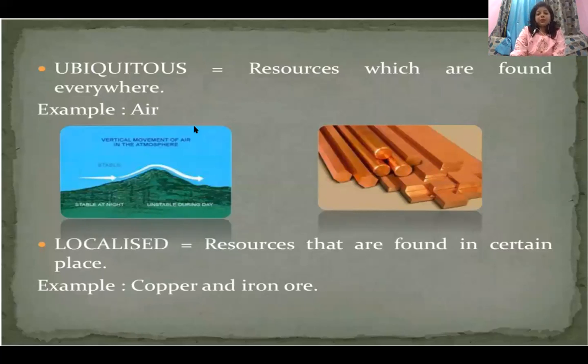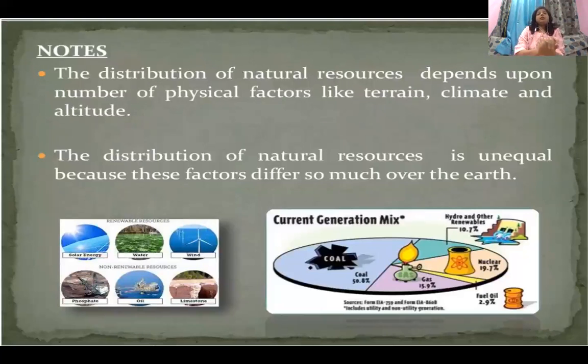Next we are switching over to the distribution of these natural resources. Okay, the first question of your geography textbook, the short answer, is: are these resources distributed equally on the earth? Is it possible that it can be distributed equally on earth? If your answer is equal, raise your hand. First lot, do you think that the distribution is equal? Darshan, please see. It is already given here in the slide that it is not equal. Please see. Kavyansh, here we have to use a little bit of our sense.